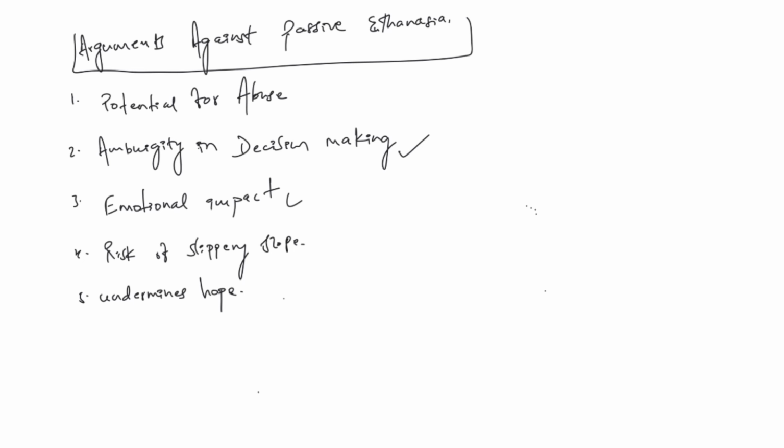Another important thing is the slippery slope. What does that mean? Critics argue that this may lead to normalization of euthanasia practices. For example, potentially this may lead to active euthanasia also over time. Sometimes it may lead to unethical decisions also.